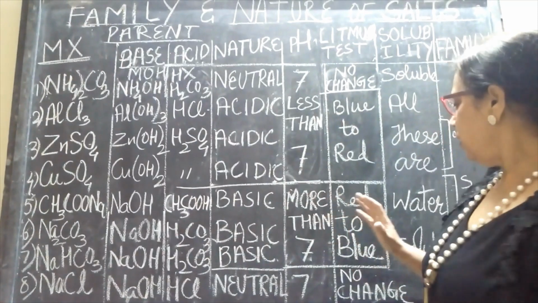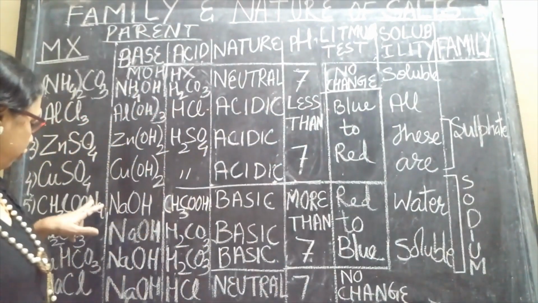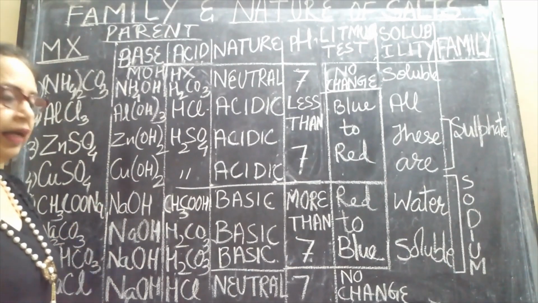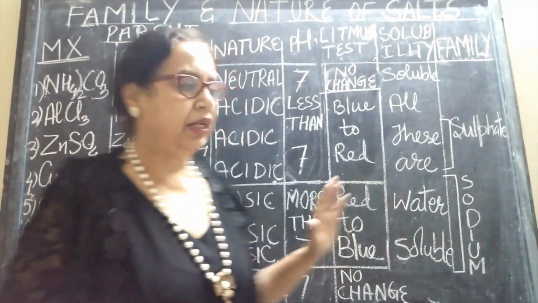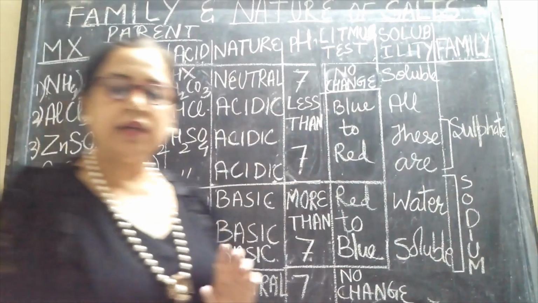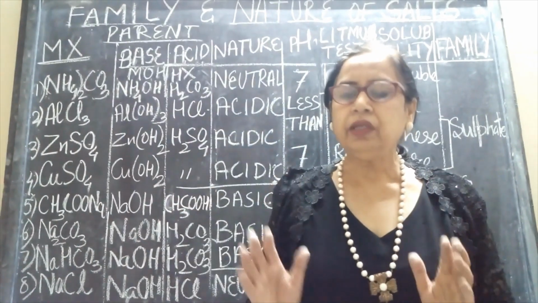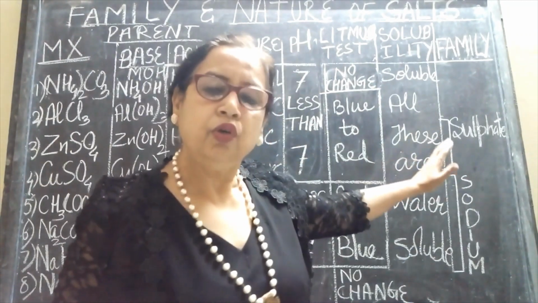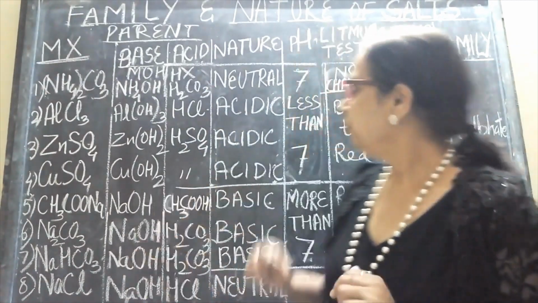So we can easily say that these 5 to 8 are salts belonging to the sodium family. Whereas the third and fourth, that is zinc sulfate and copper sulfate, have the common radical sulfate, so we say they belong to the sulfate family. So this is all about the family.